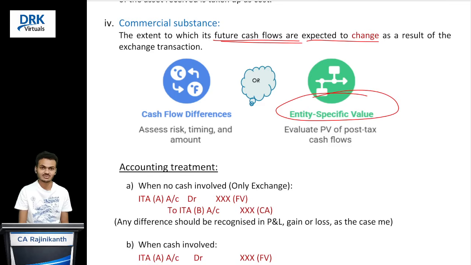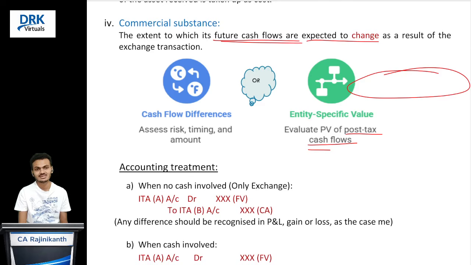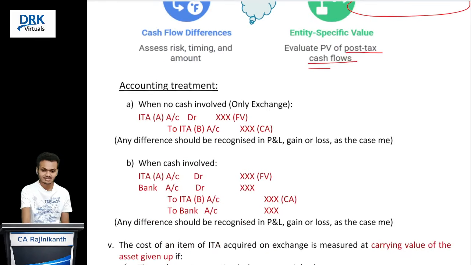Entity specific value. Entity specific value means what? It is the present value of post-tax cash flows generated by that particular asset. If the entity specific value of those two assets is different, yes, you can say that commercial substance exists. Right? So what are the journal entries?